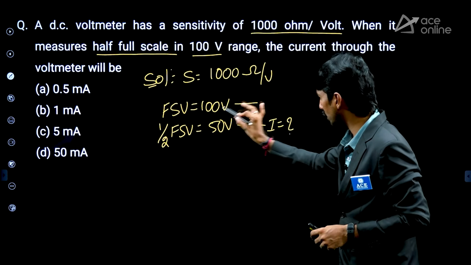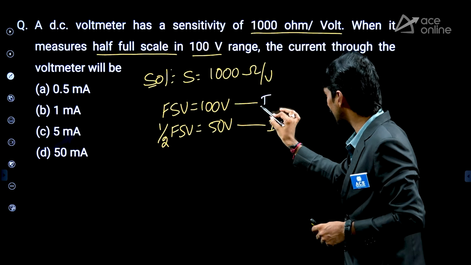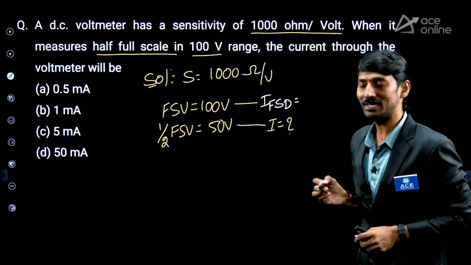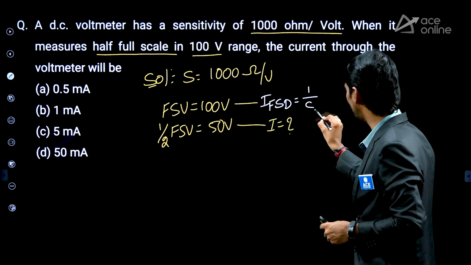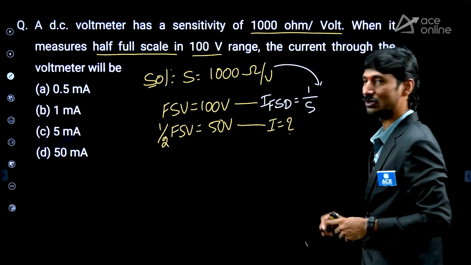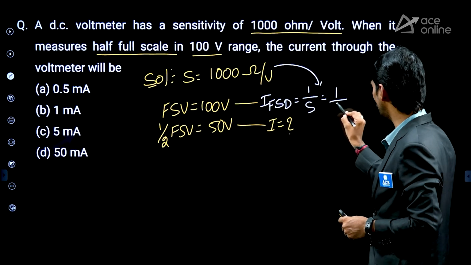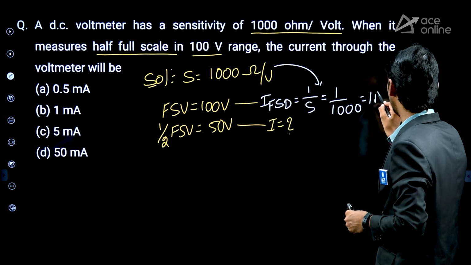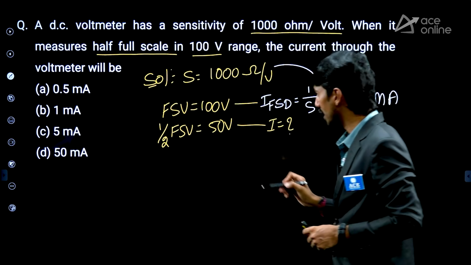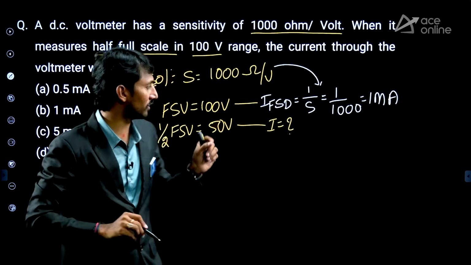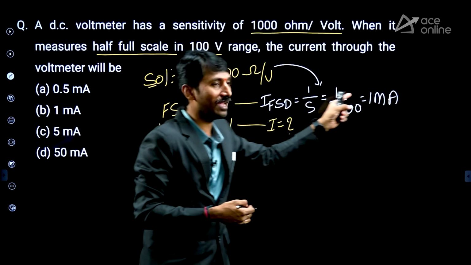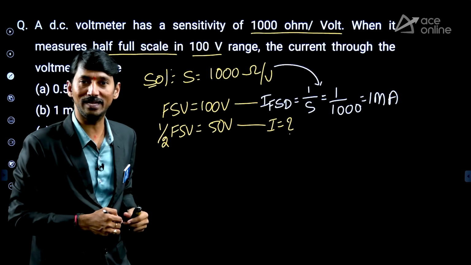Full scale value of voltage means what can be the current required? Of course, full scale deflection current. What is the IFSD formula? 1 by S. So therefore, substitute over here. What is that? 1 by 1000, which is nothing but 1 milliampere. Now tell me, for 100 volts measurement, that is a full scale measurement, full scale current required is 1 milliampere.